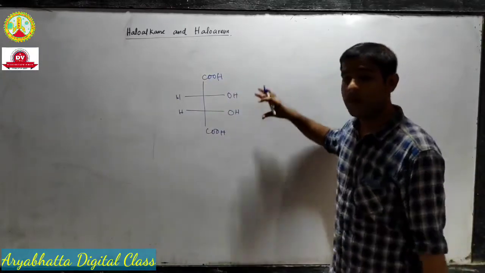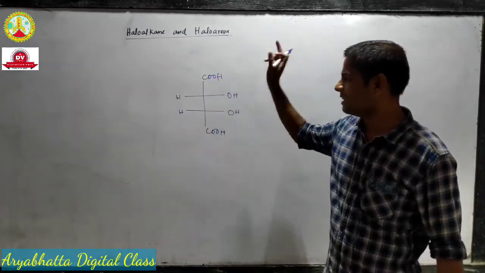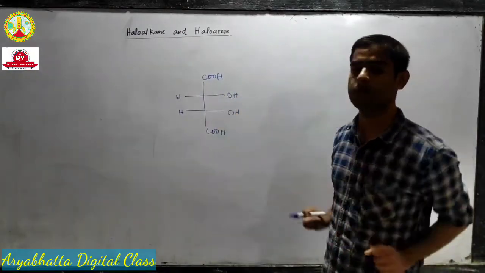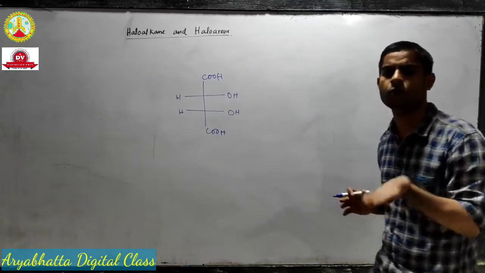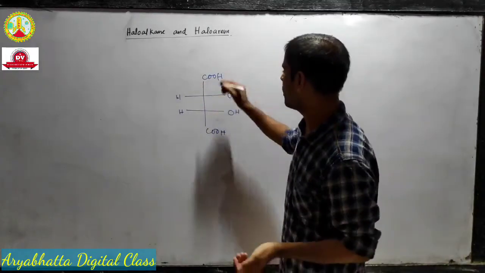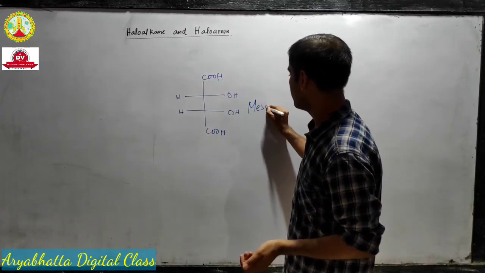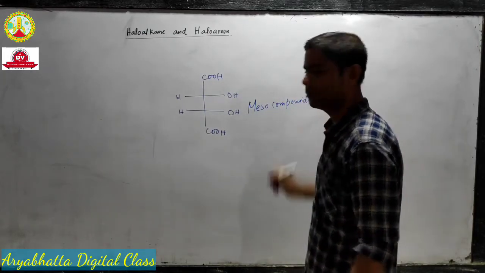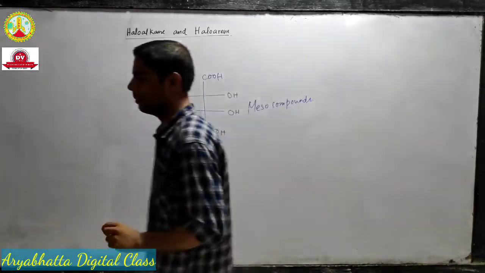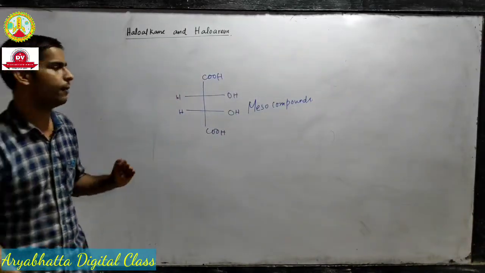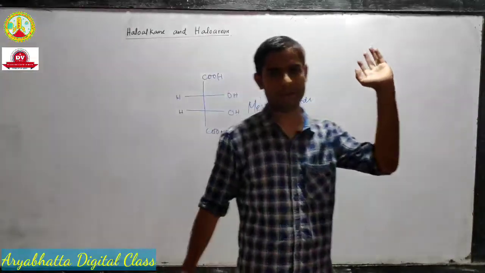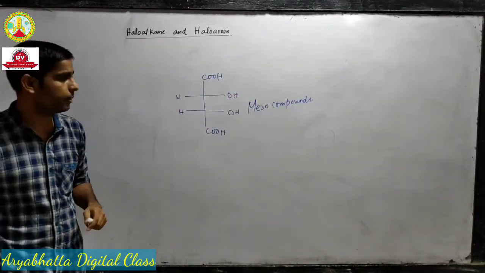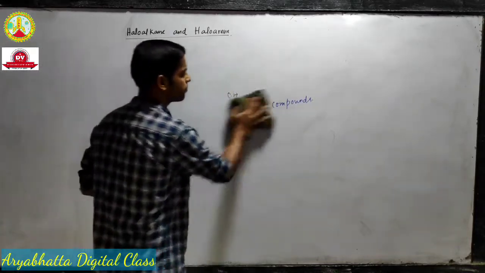So when a compound has a chiral center or chiral carbon but is optically inactive due to the presence of a plane of symmetry or point of symmetry, these kinds of compounds are called meso compounds. They are called meso compounds because they have a chiral carbon but they are not optically active because of the plane of symmetry.